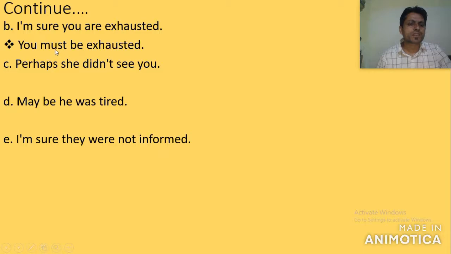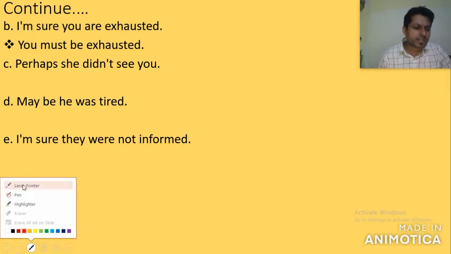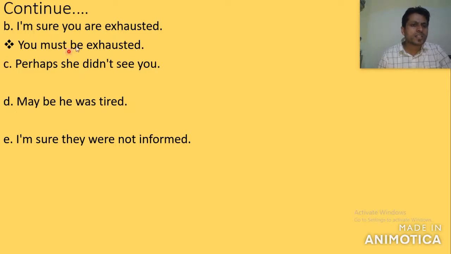You must be exhausted. Next one, perhaps he didn't see you. Here, the term perhaps indicates that something is not sure, just 50-50% chances of happening. So in that sentence, you use either may or might. And the sentence is negative, so you should make a negative sentence.